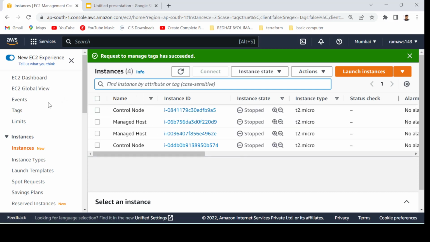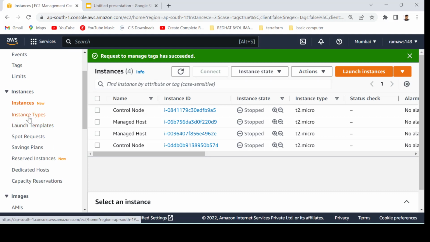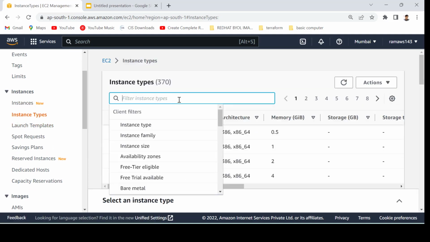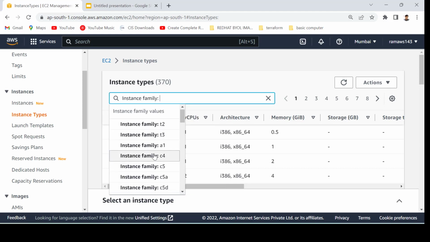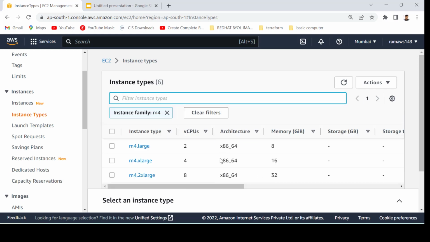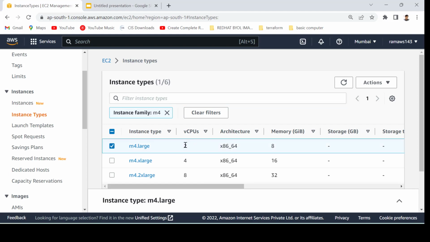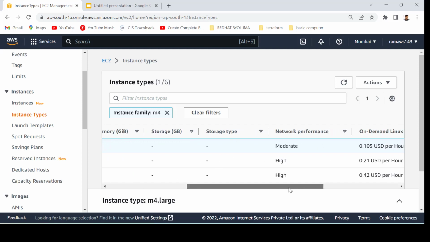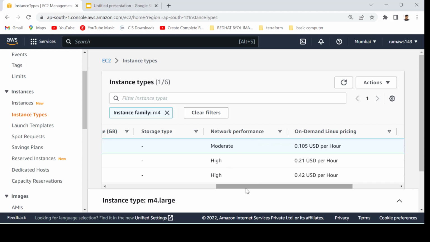Okay, second thing, as we have discussed about the instance type, you can see here we have multiple, just like the instance family, and one of the servers is M related, so M4. Let's suppose we have these servers, so this is memory optimized. How can I identify this as memory optimized? Because this server has more memory than CPU, it has 2 virtual CPU and 4 GB of memory. What is the architecture of this, how much storage, network performance, how good is it or not, what will be the on demand pricing.